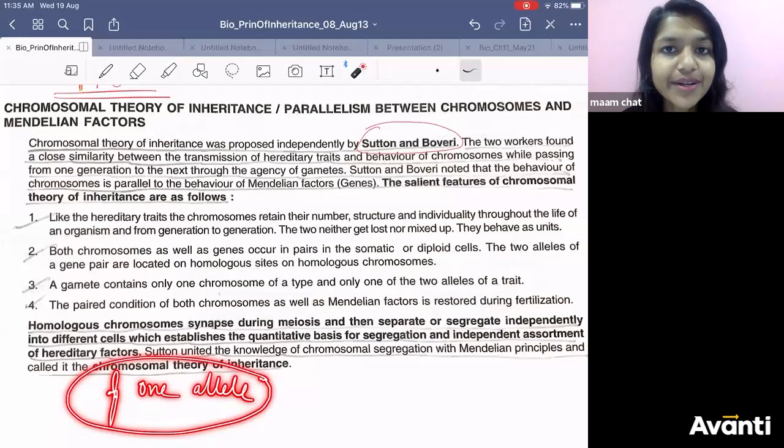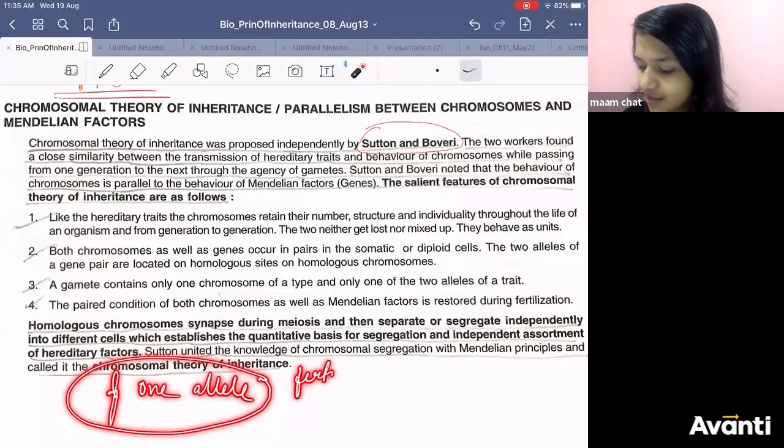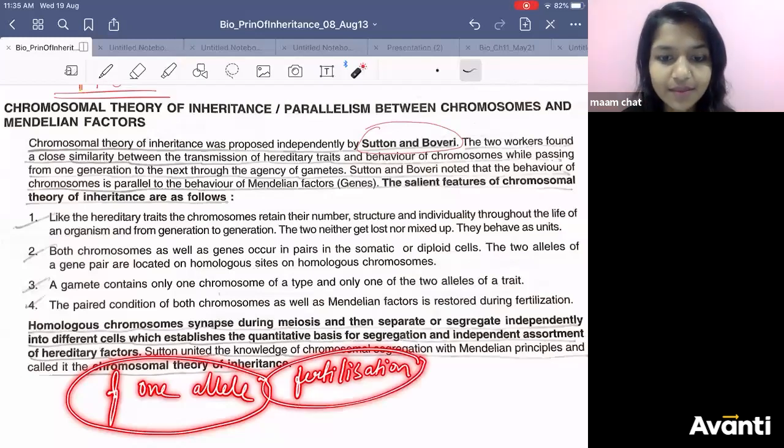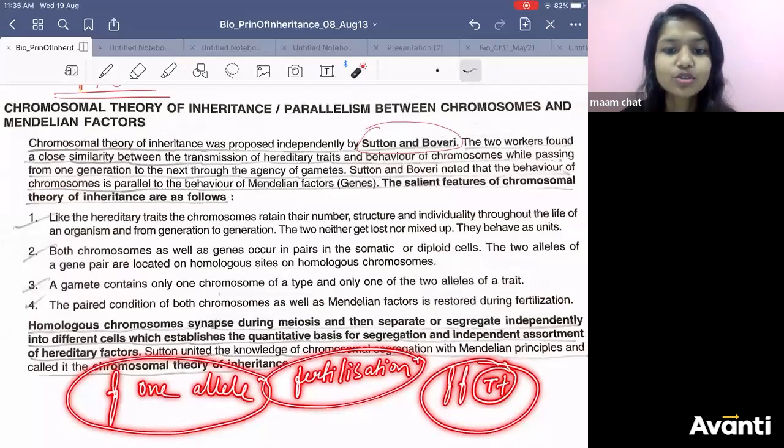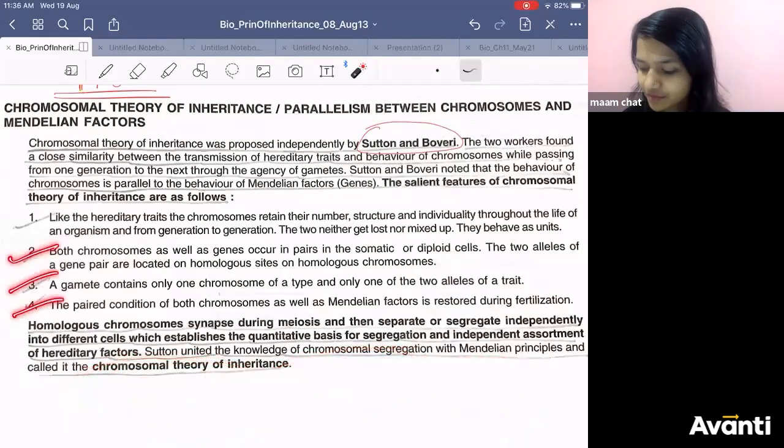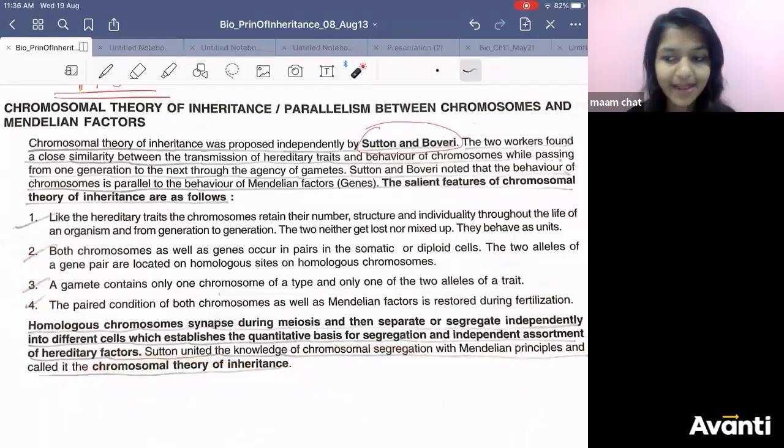How do you restore it? By fertilization. If fertilization happens, two gametes will fuse, no? So what will you get? Homologous chromosomes and the pair of alleles also you will get, right? So whenever fertilization happens, that helps in restoring the chromosome number. So these are the points. Understood or not? It is the same thing. Let me reframe it, you will get it.